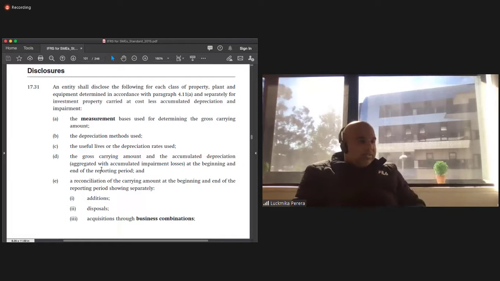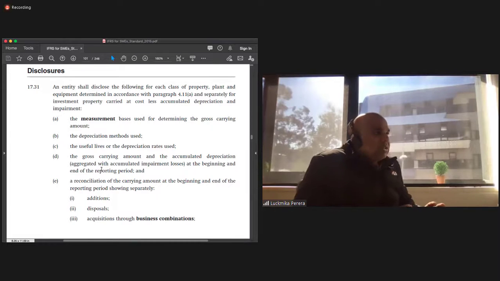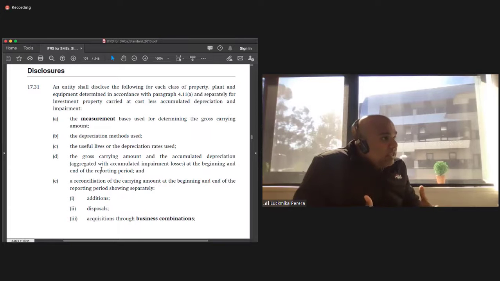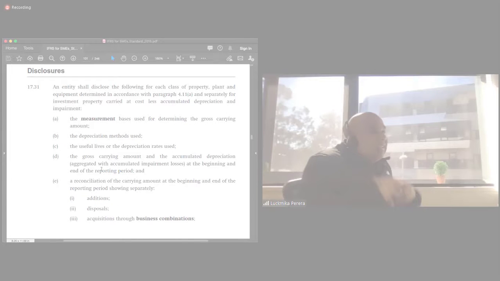Okay? Even for an SME. Now, if you run an SME as a proper business, it will help you in the medium and long run. It might not necessarily help you in the short run, because in the immediate run, you might have to spend more time and effort and a little bit of money to set up these structures. But if you have these structures in place as an SME, it will give you better access to loans, better access to banks, better access to funding, better access to suppliers, better sales strategy, better marketing strategy, better pricing strategy. All these things can come into play. Okay.